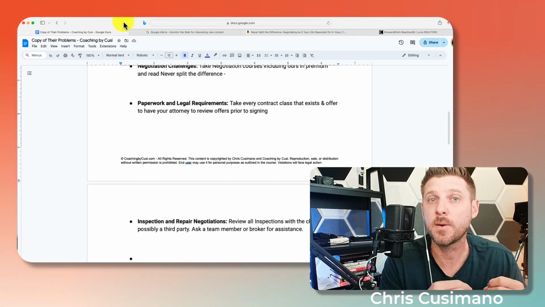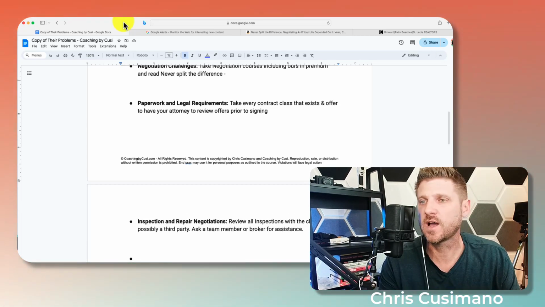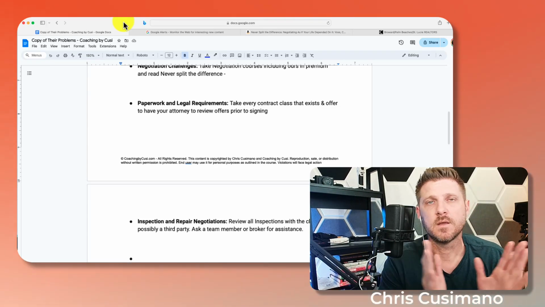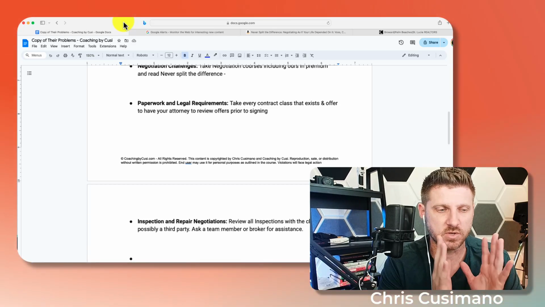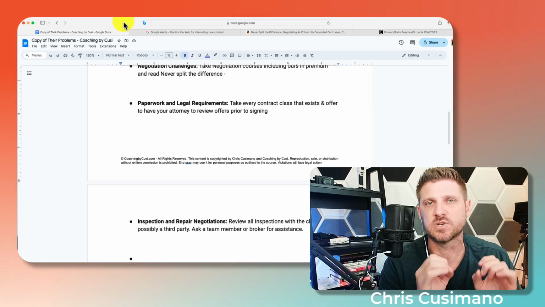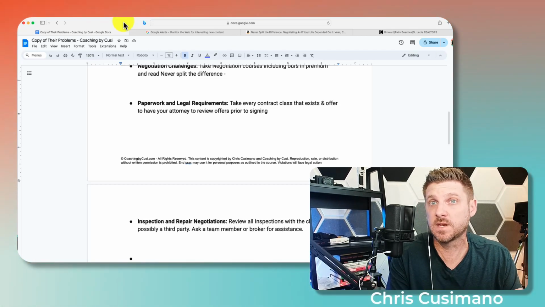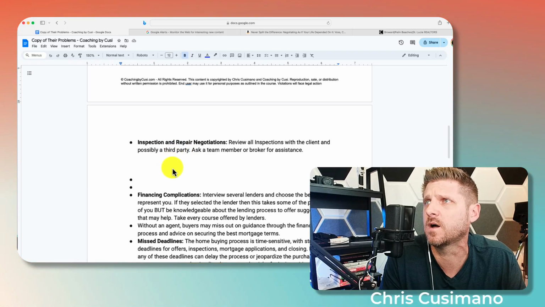Like, I don't worry about paperwork. I know these contracts inside and out. I've gone to every class. I've done everything I possibly could. Or you can say I've done hundreds of them. Don't worry about the paperwork, I got you covered, I'll do it. Make sure everything's taken care of on the paperwork and legal side, and actually do it and actually mean it. Huge problem for them. So solve it.